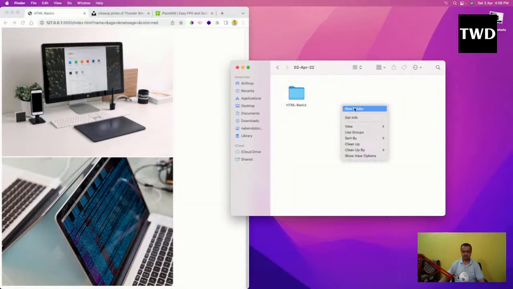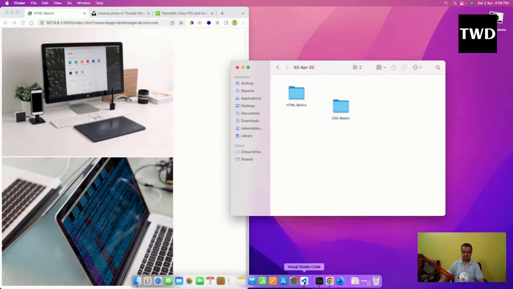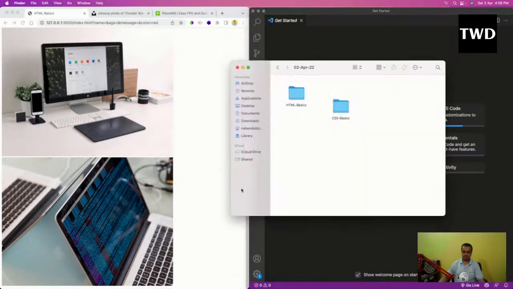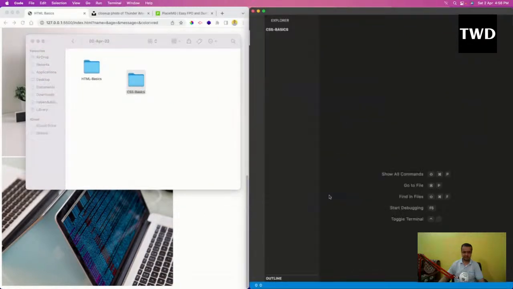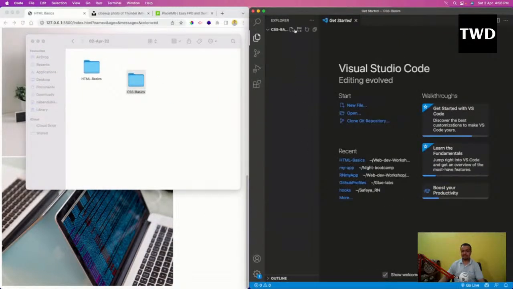Okay, so I will create a new folder like CSS Basics. I'll open VS Code again like this, and then I will drop this CSS Basics folder here, and I am going to have this index.html.